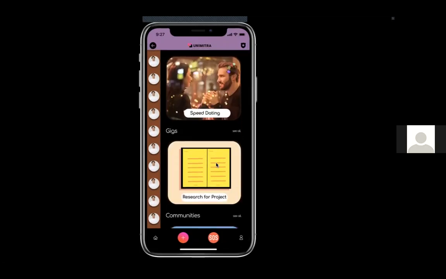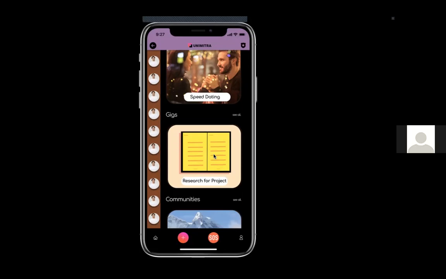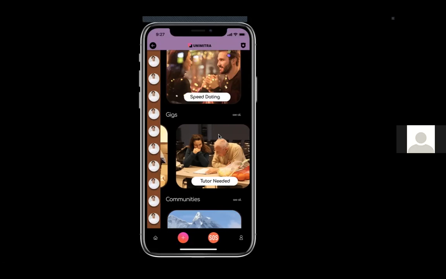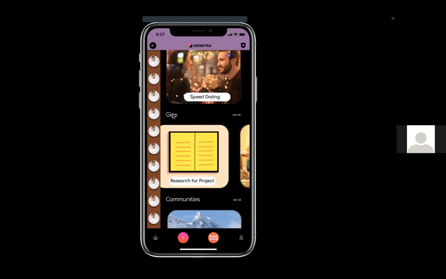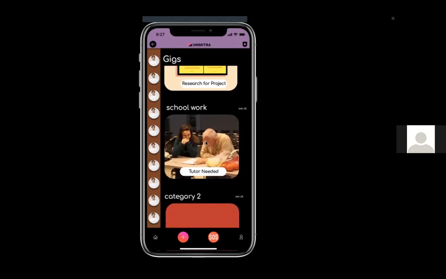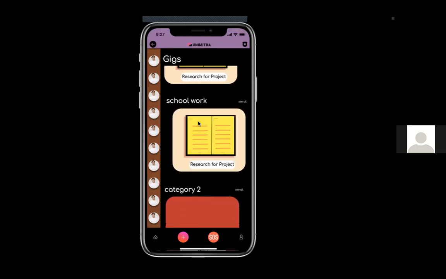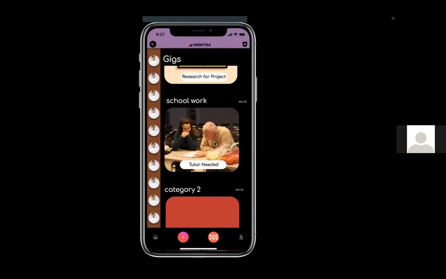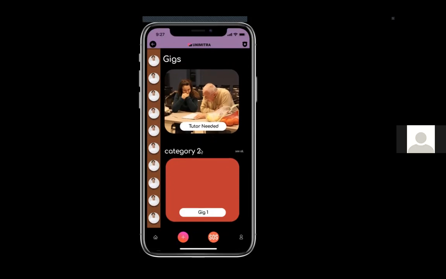This section of our app is the one that we were most excited about when we started with the development. Just like events, on the home screen there are several gigs that might interest you. By clicking on gigs, you are taken to the gigs page where several categories of gigs are listed, such as schoolwork, research for project, help with notes, and tutor needed. And there can be many more categories as per your interests and needs.